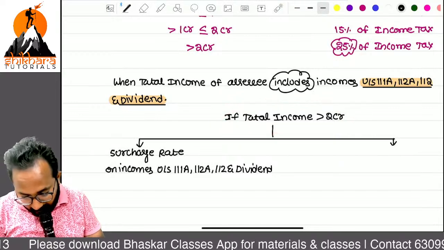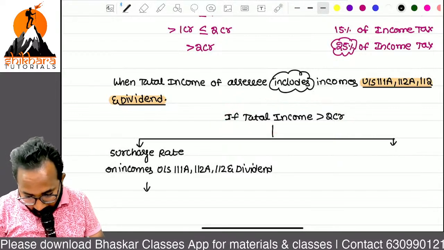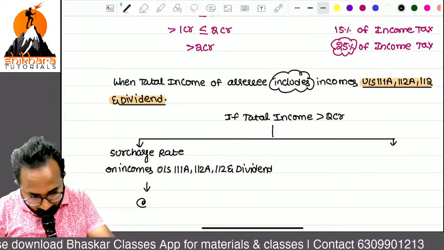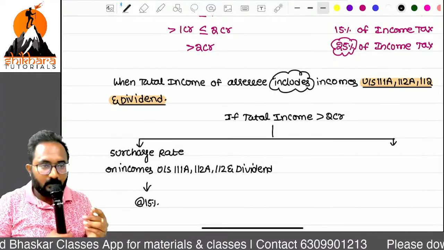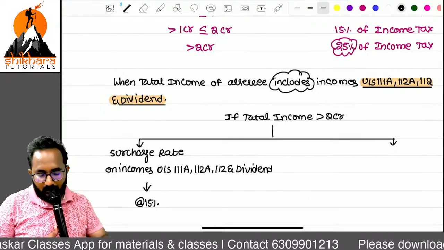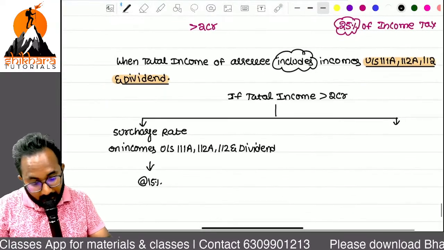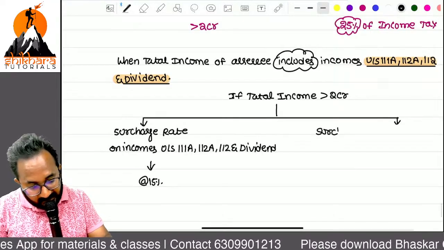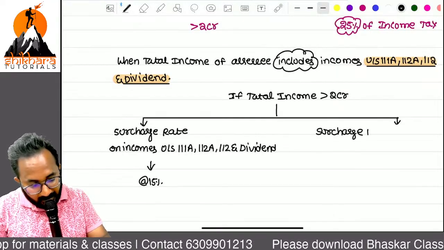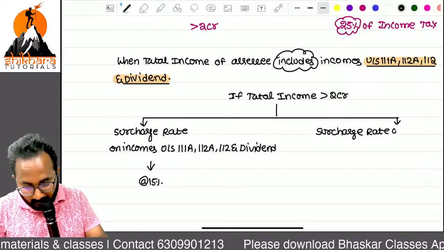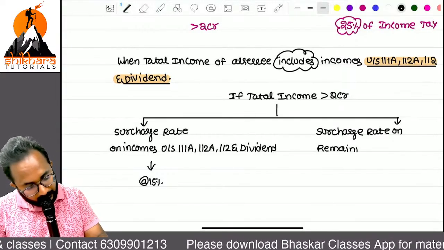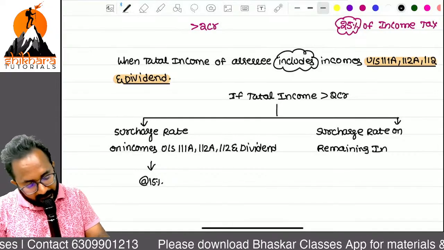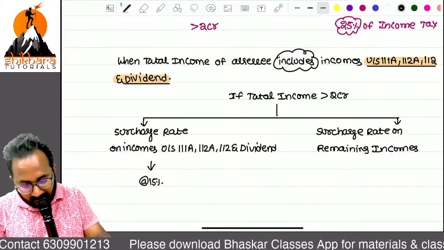But the maximum we can apply on these incomes is only 15%. But then what is the surcharge rate on the remaining incomes?